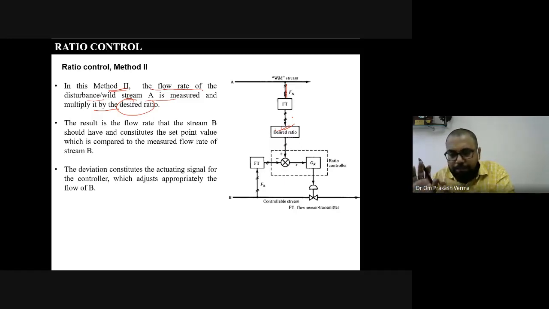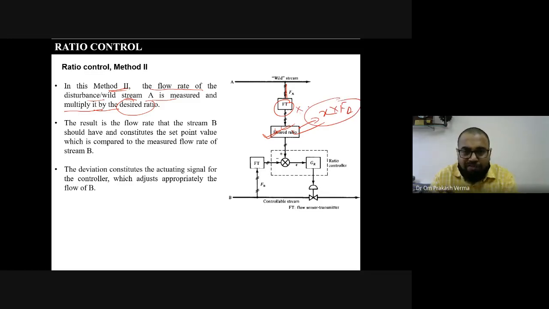The desired ratio is already fixed. So whatever measurement of the disturbance comes, we just multiply with the desired ratio. Let's say this is X, and whatever comes in FA, so this is multiplied, X into FA.